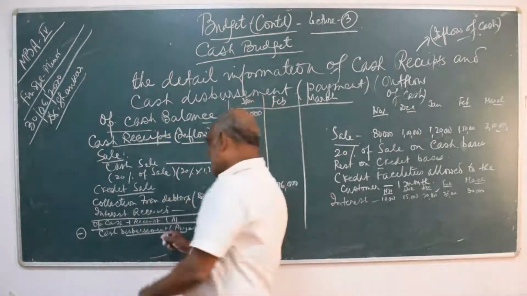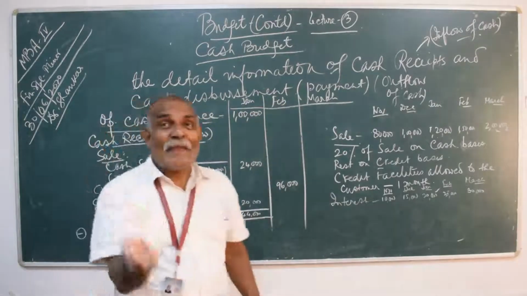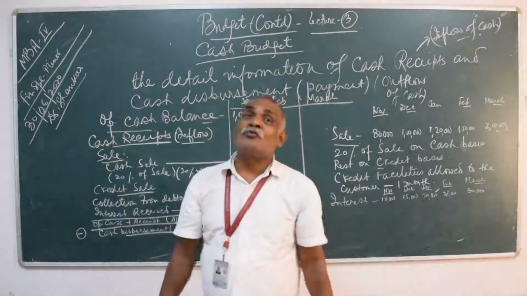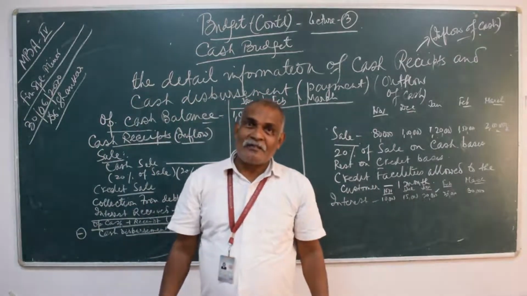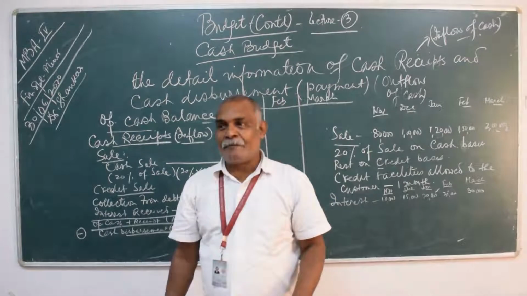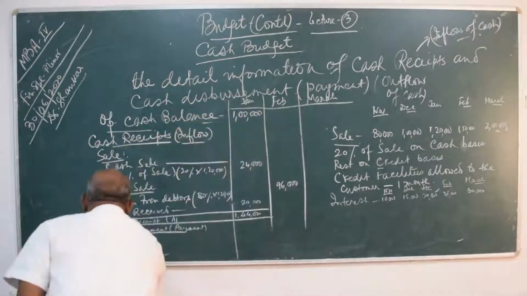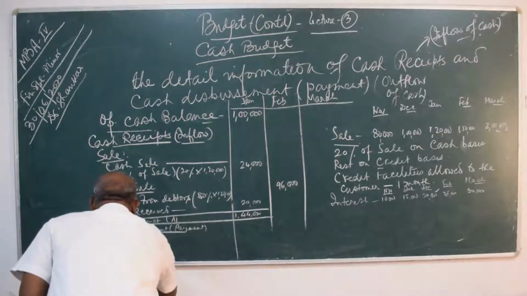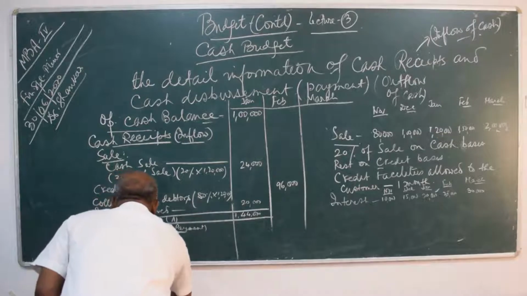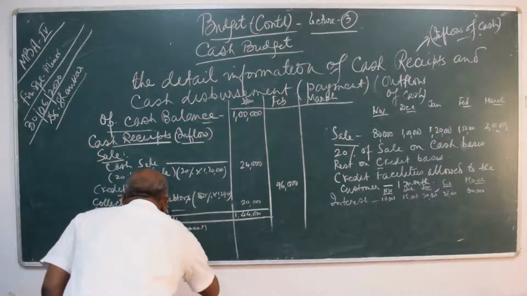So here is what we will have to pay. Now again, purchase is on two types, that is cash purchase and trade purchase. So payment on cash, payment to the creditors, payment on cash.